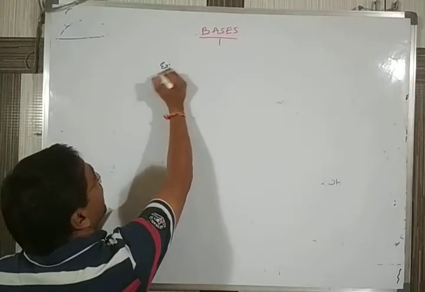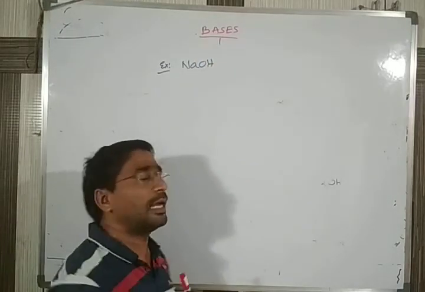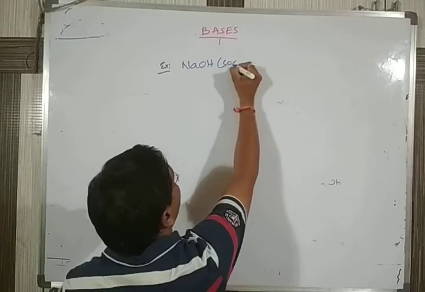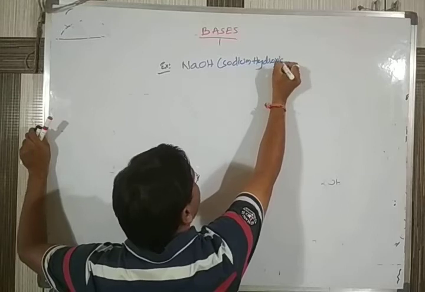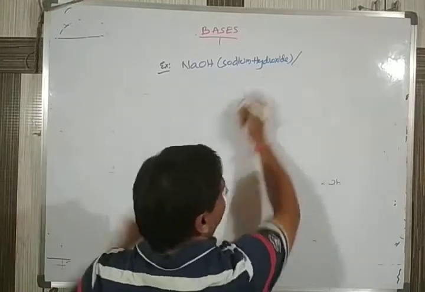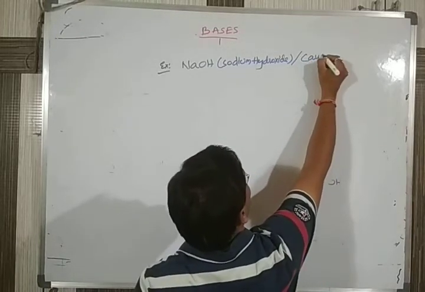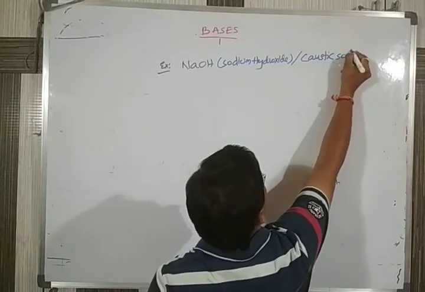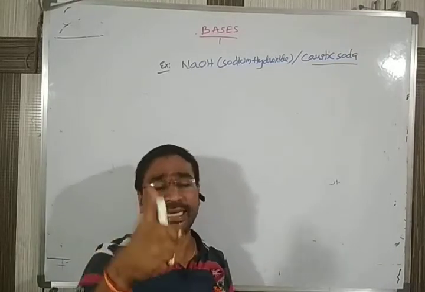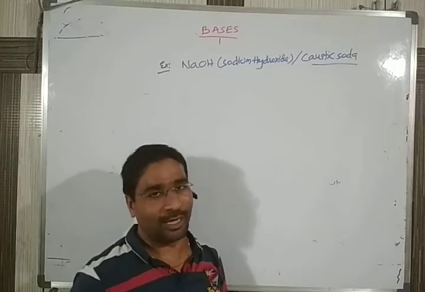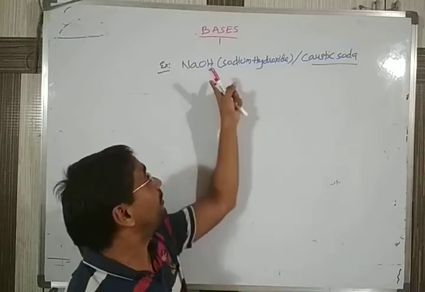Suppose the first example we have is NaOH. What is it called? The name is sodium hydroxide. Sodium hydroxide has one pet name: it is also called caustic soda. We may come across two other words, baking soda and washing soda, but caustic soda is the common name of NaOH.